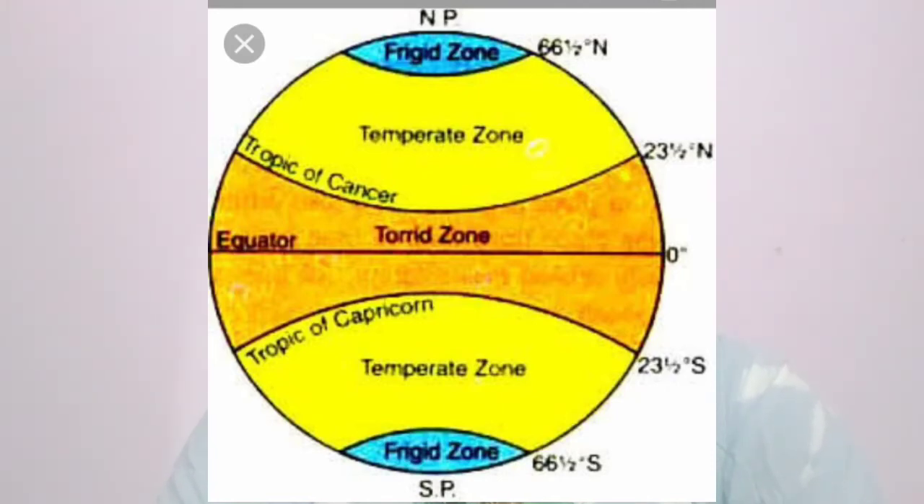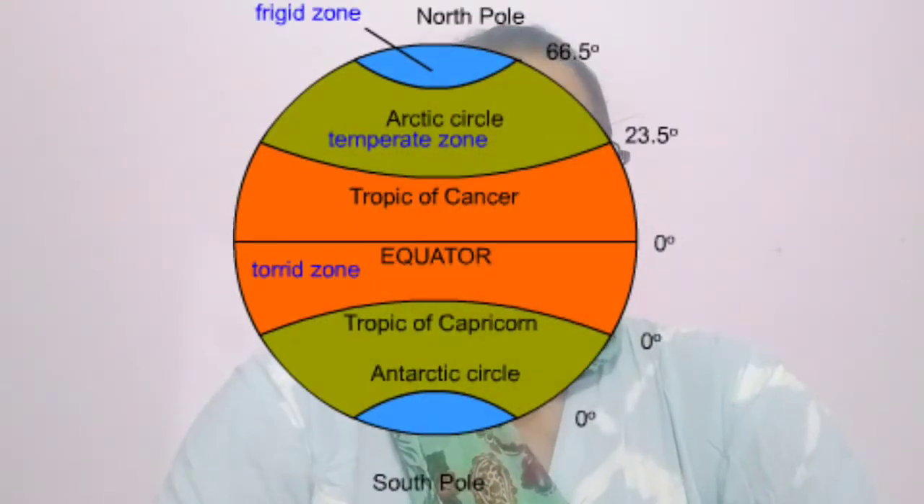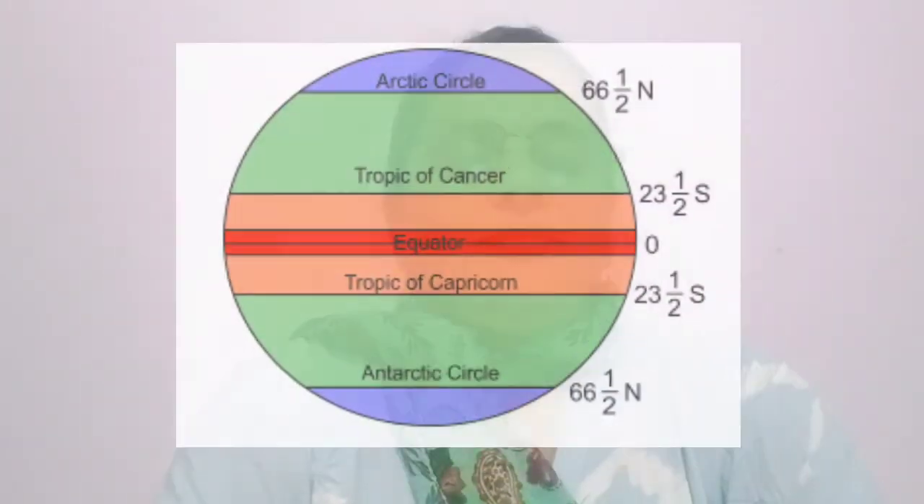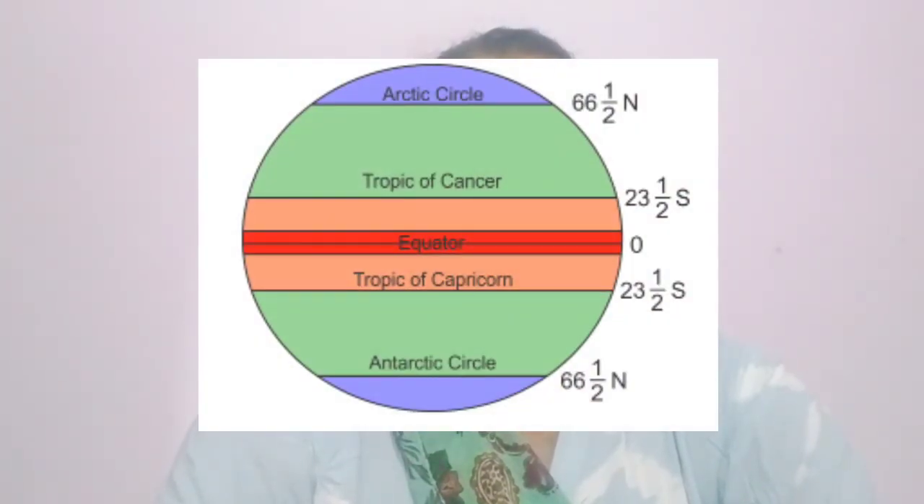Now say up to which latitude torrid zone is there, from which latitude to which latitude temperate zone is there, and from which latitude frigid zone starts. So torrid zone is from 23 degree 30 minutes north to 23 degree 30 minutes south, means from Tropic of Cancer to Tropic of Capricorn. That region receives perpendicular sun rays, hence this region is called torrid zone. Hottest zone, a very bright sunshine is there in this region.